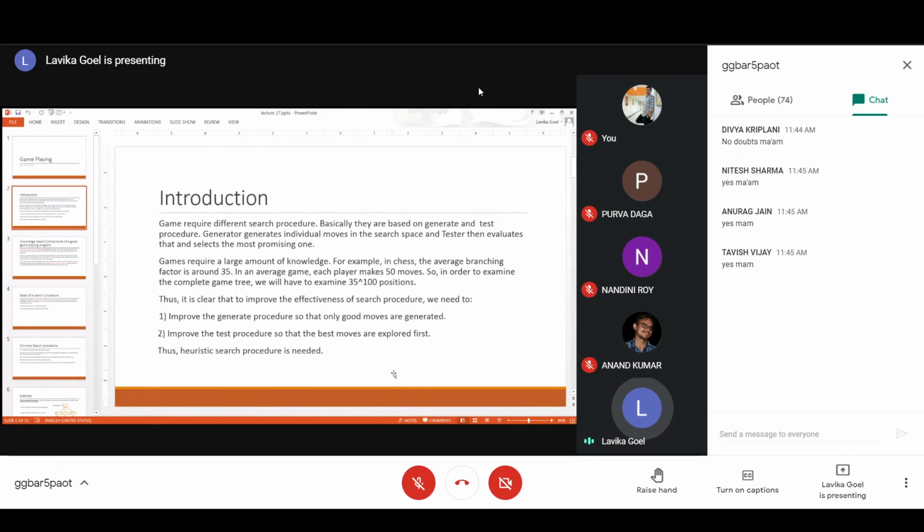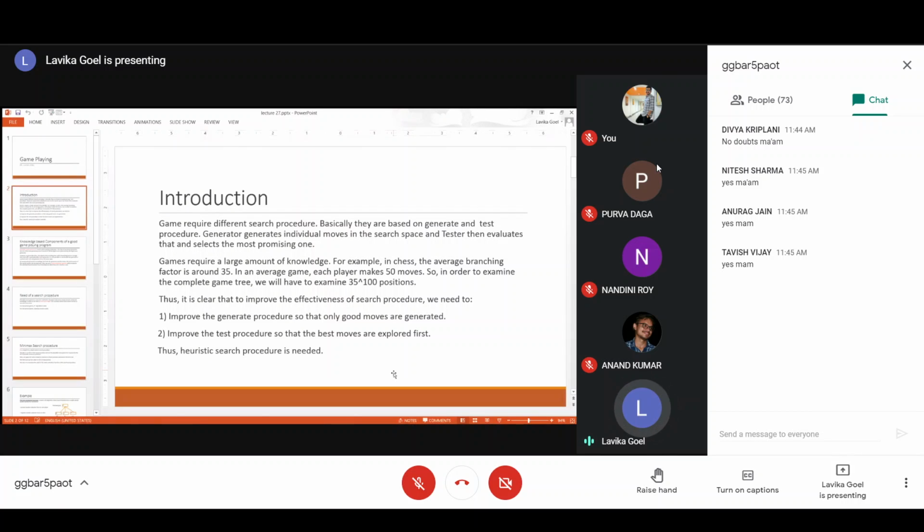So if you want to examine the complete game tree, that means the complete search space of a particular chess game, the complete set of moves possible, then we will have to examine 35 to the power 50 plus 50 positions, because there are 50 moves for each player and there are two players, so 100 moves, right? And at each move the next possible moves are 35, right?